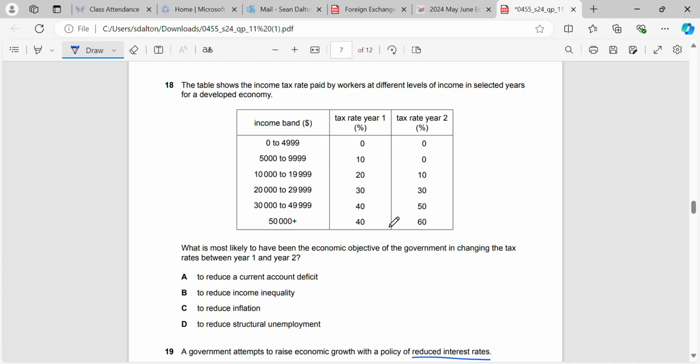We can see that it has become more progressive because people who are on less money here are now paying 0% tax, and the highest earners, those who are earning $50,000 or more, are now paying an extra 20% tax here and 10% tax below that. So it's definitely become more progressive, and I literally just mentioned this in the last question. Progressive taxes or education and training are methods of reducing income inequality.